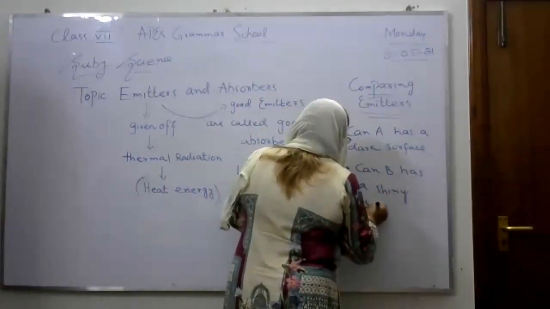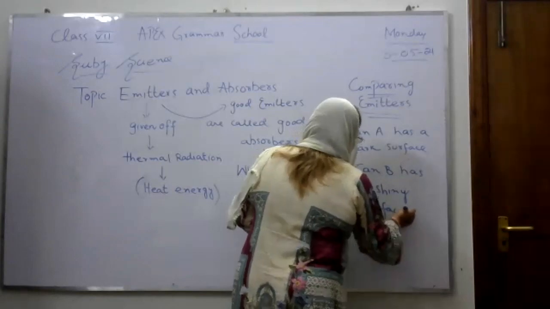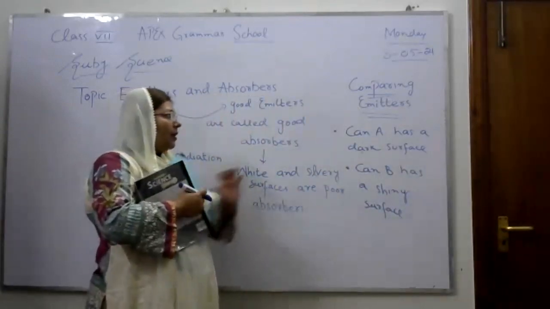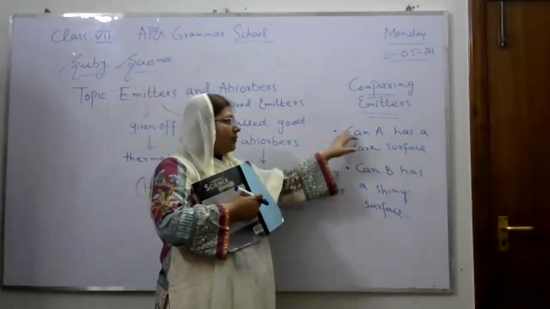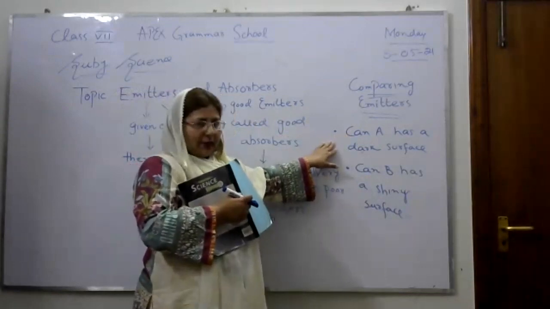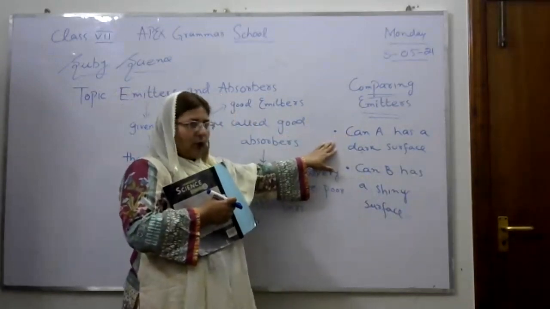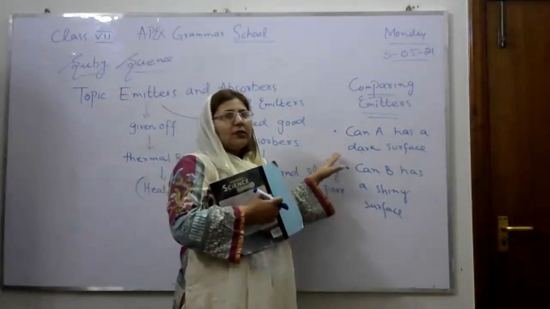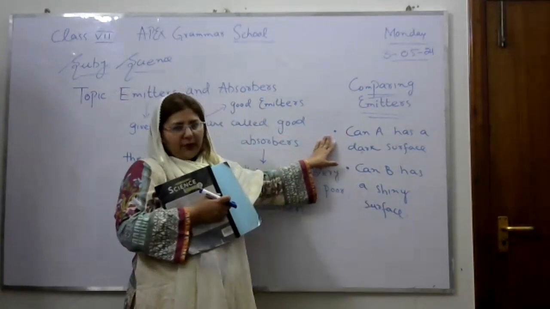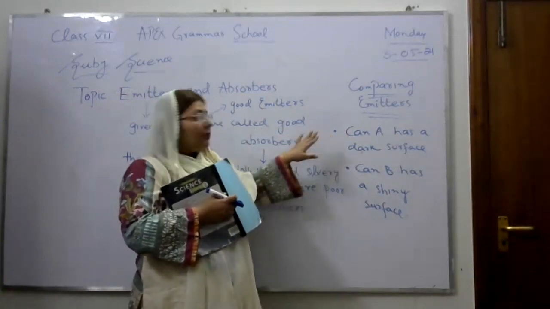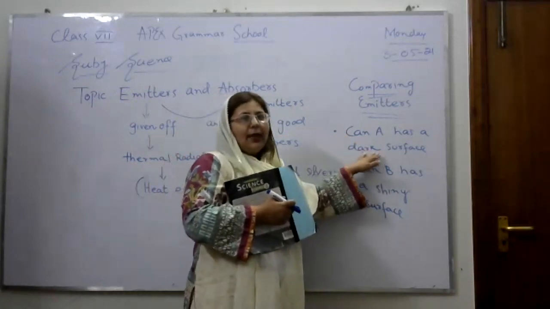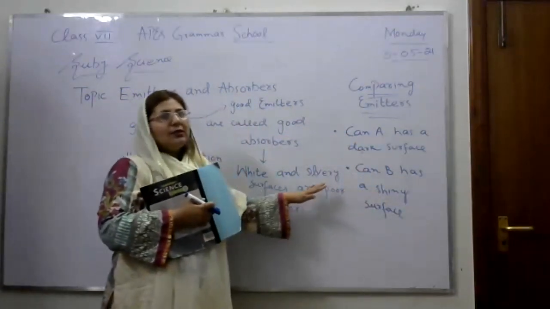When we want to compare two different emitters, we have taken two cans, can A and can B. They are both made of the same material, metal. Secondly, they both have the same amount of water inside, and thirdly, the same temperature. The difference is that can A has a dark surface and can B has a white or silvery surface.